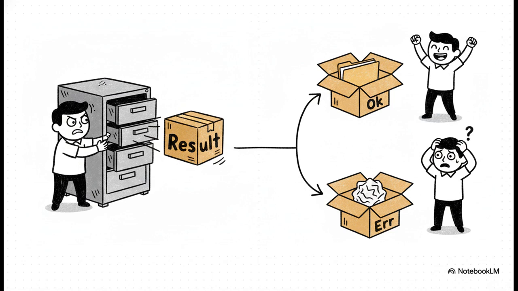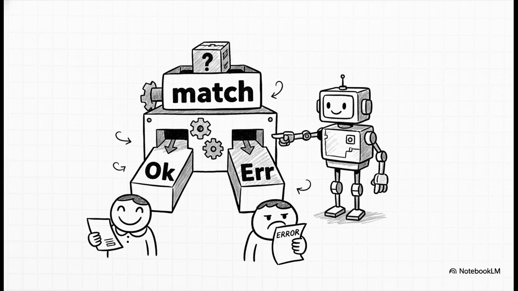And a result is always one of two things. It's either OK with the successful value tucked inside, or it's error with the error information inside. There is no maybe, there's no null. It's one or the other. And how do you deal with the result? Well, with our good friend match, of course. And this is where it all comes together so beautifully.